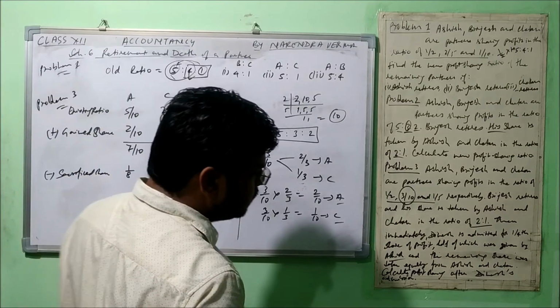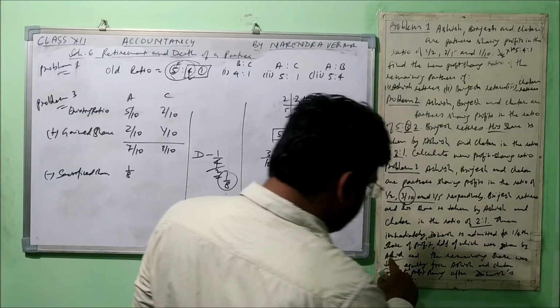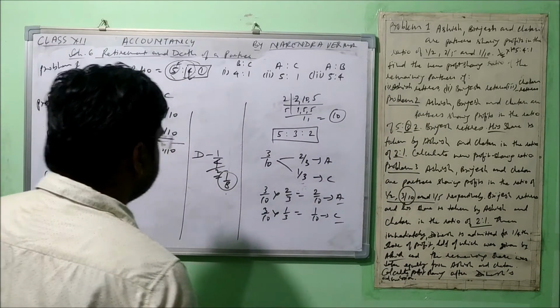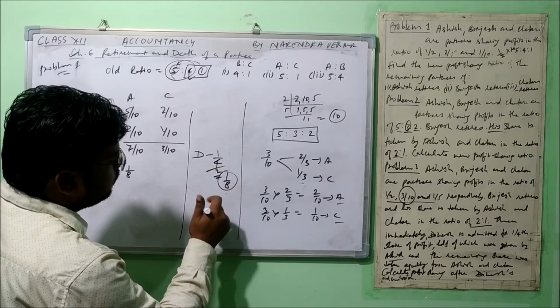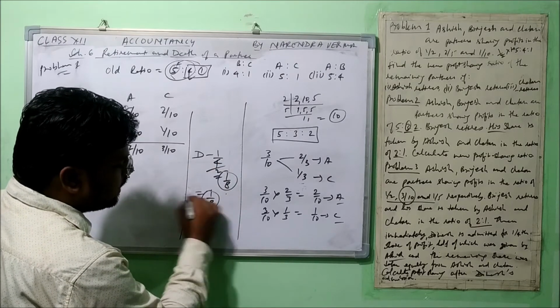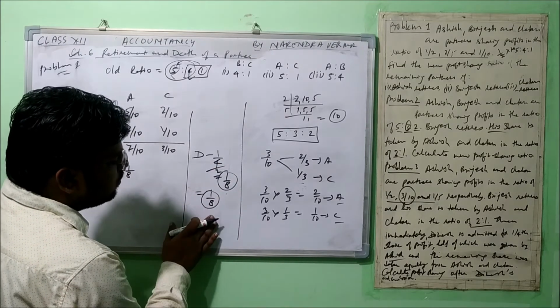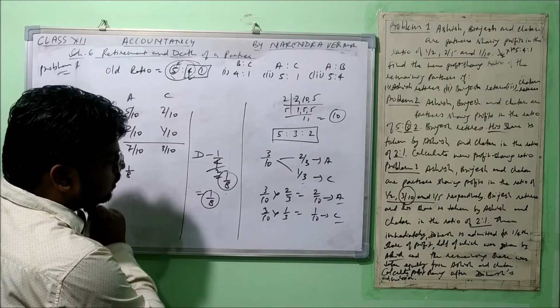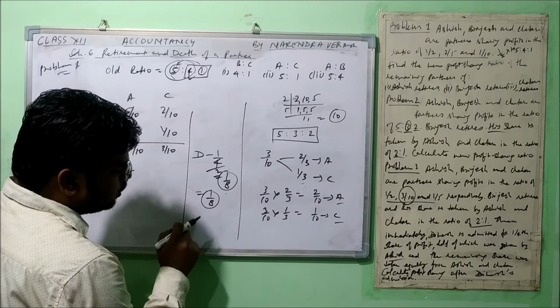Let's move further. And the remaining share was taken equally from Ashish and Chetan. Fine. So if we deduct 1/8 from 1/4, then we get 1/8. And this 1/8 is equally sacrificed by both the partners. So we'll have to make two parts of it.